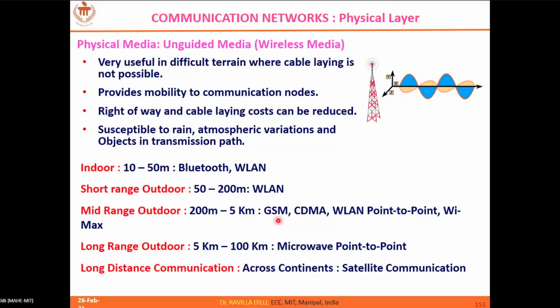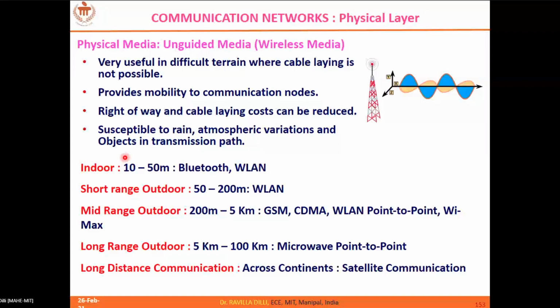GSM, CDMA, these are all mobile technologies, which allow you to extend your range of communication to a few kilometers. Similarly point-to-point communication is at most 100 kilometers, and satellite communication spans countries and continents. So these are the different wireless communications that are possible.